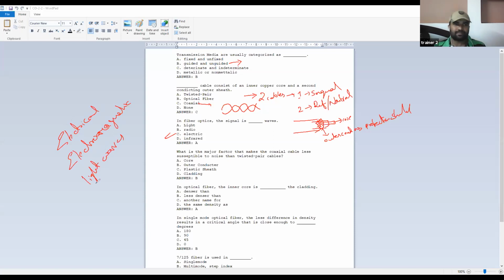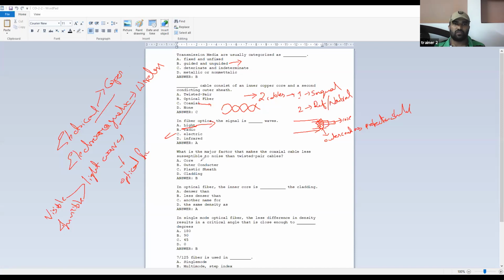This light again has two types, visible and invisible light. Normal copper wires can carry electrical signals. Electromagnetic signals means wireless. Light waves means optical fibers, glass. So the answer for this particular question is light waves.